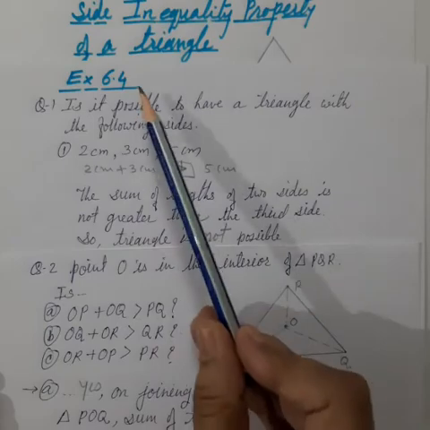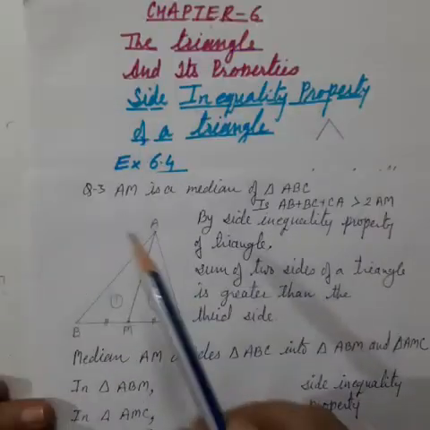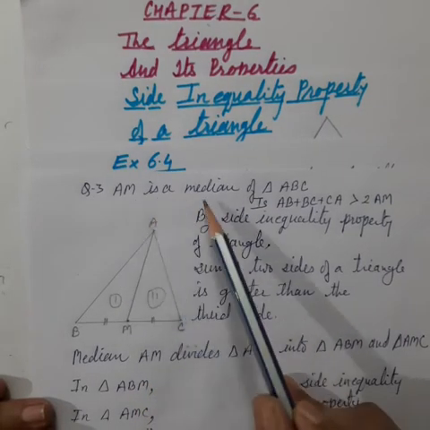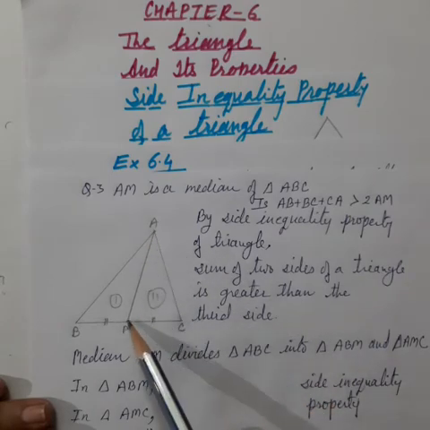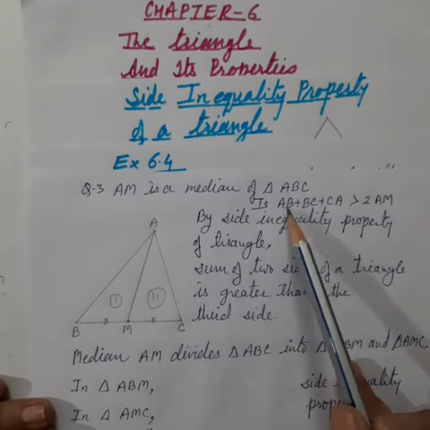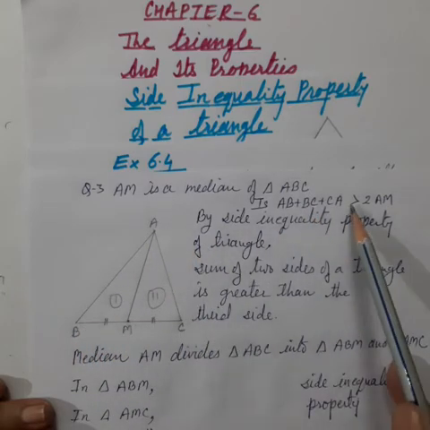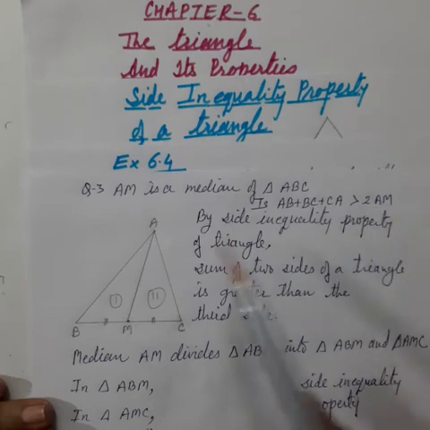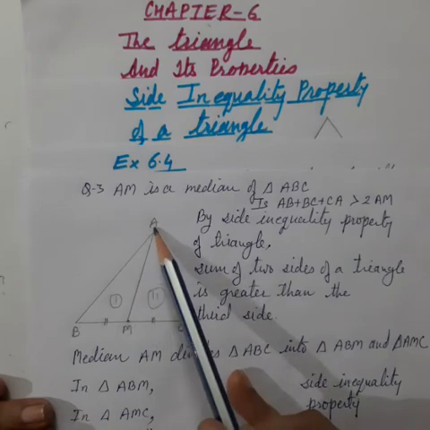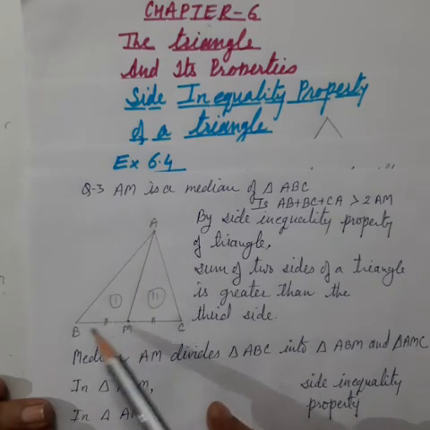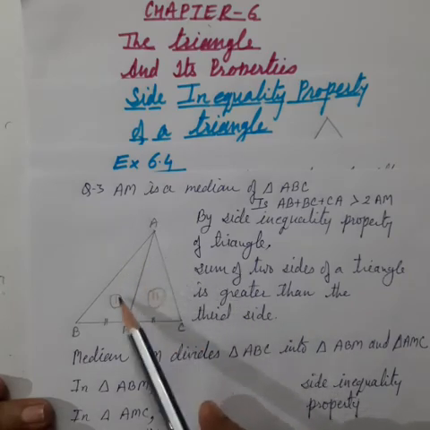In exercise 6.4, in the previous class we completed question 1 and question 2. Now coming to question 3. AM is a median of triangle ABC. Here ABC is a triangle and AM is the median. We have to prove that the sum of these three sides of the triangle, AB plus BC plus CA, is greater than 2 times AM, 2 times the median. Median means the line segment joining the vertex to the midpoint of its opposite side, and the median always lies in the interior of the triangle.